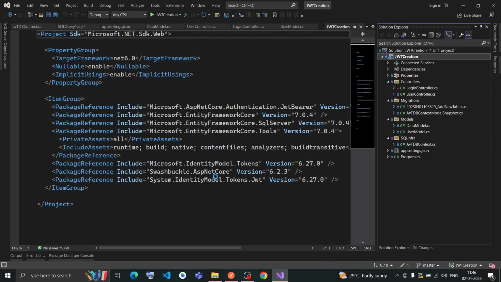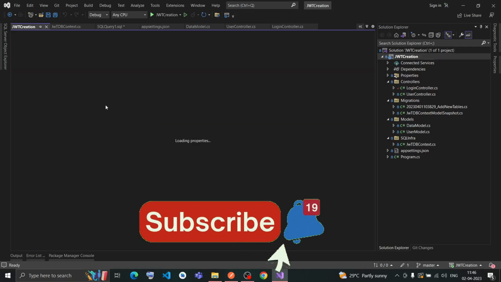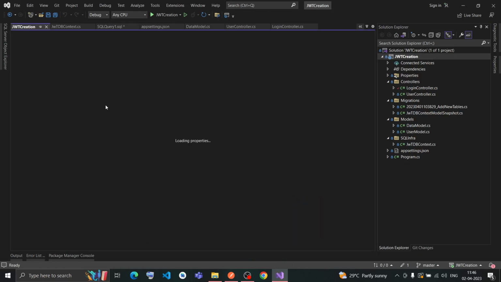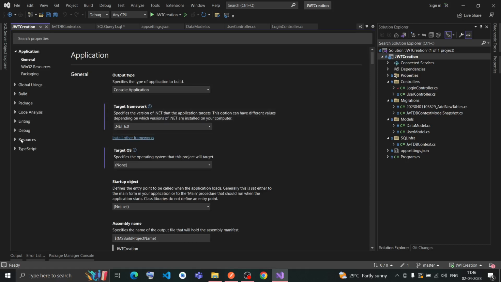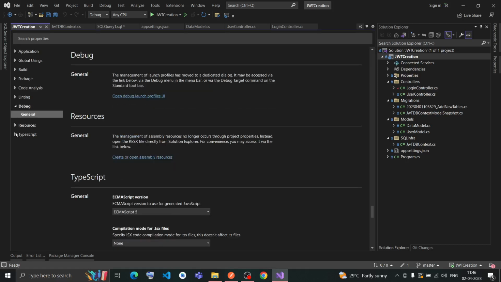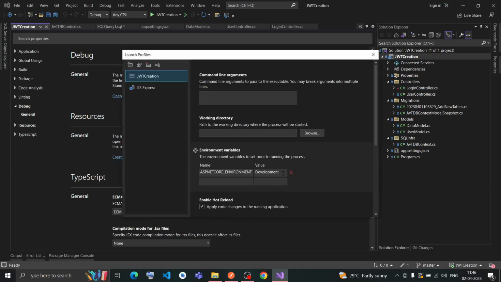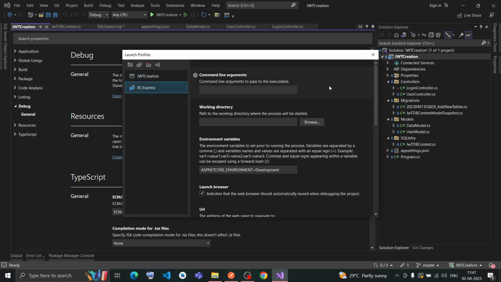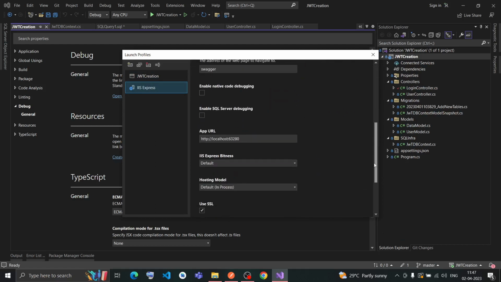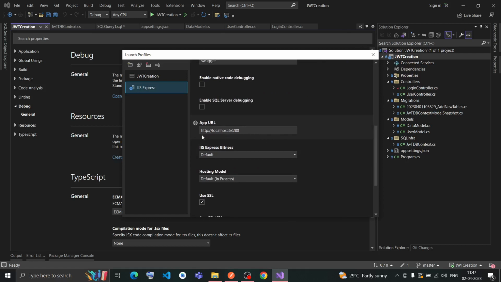I'll go to property. I'll let it load once. So inside debug, let me open general and open the debug launch profile UI. Here inside IIS Express, you will see this app URL. This HTTP localhost 63.284.280, that is nothing but this one.